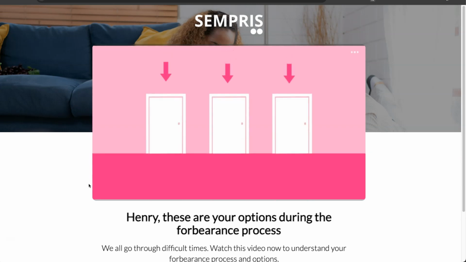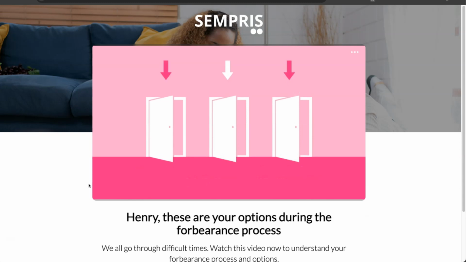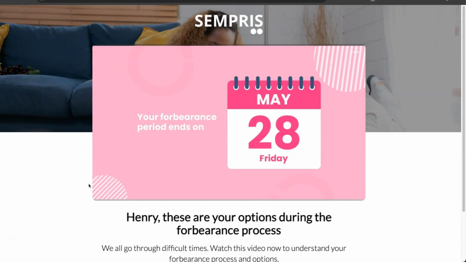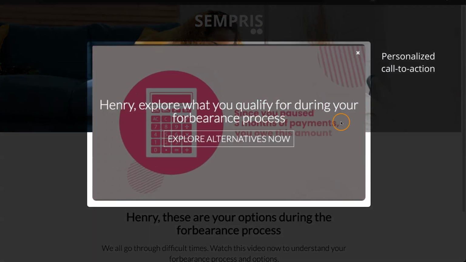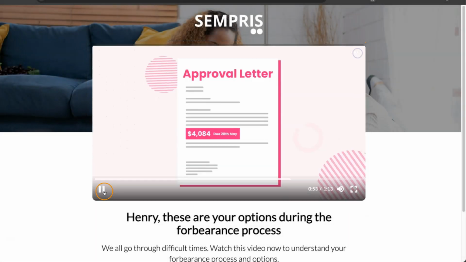As you are nearly at the end of your initial forbearance period, we want to present several options that will help you make the best decision for your current situation. Your forbearance period ends on May 28th. Since you paused 3 months of payments, you owe this amount. To explain further, forbearance will not...